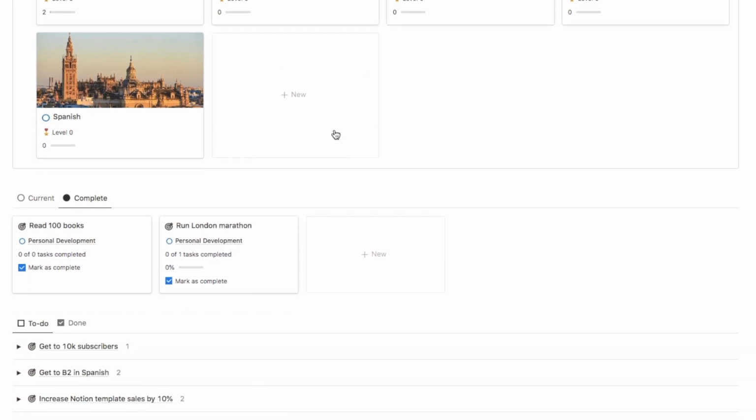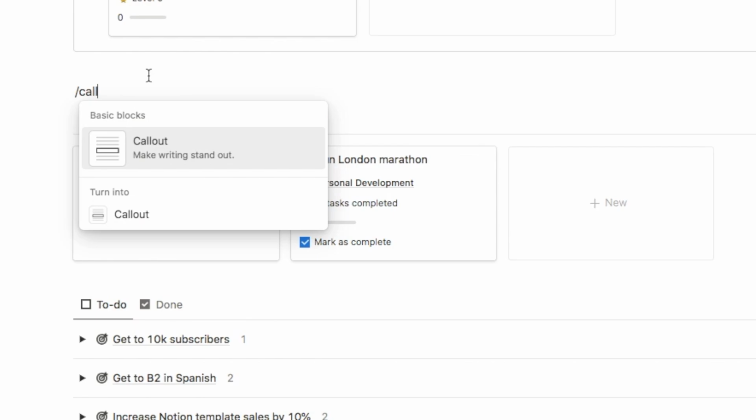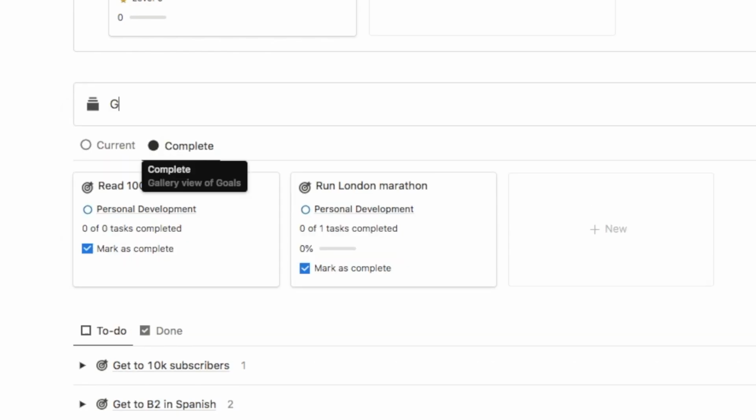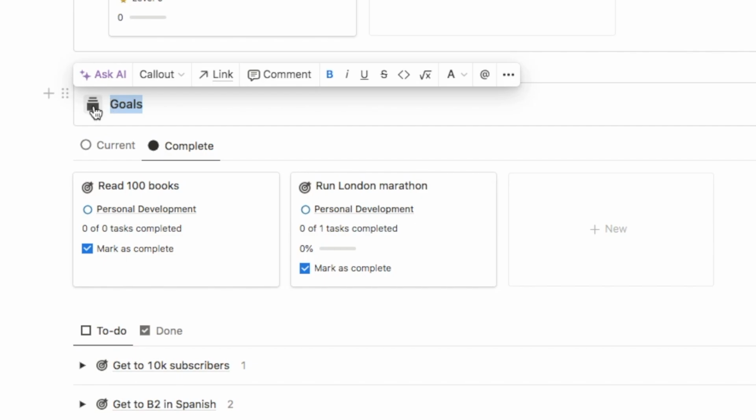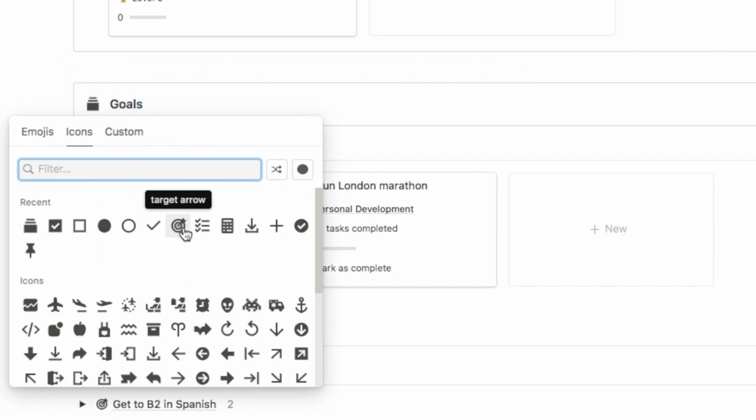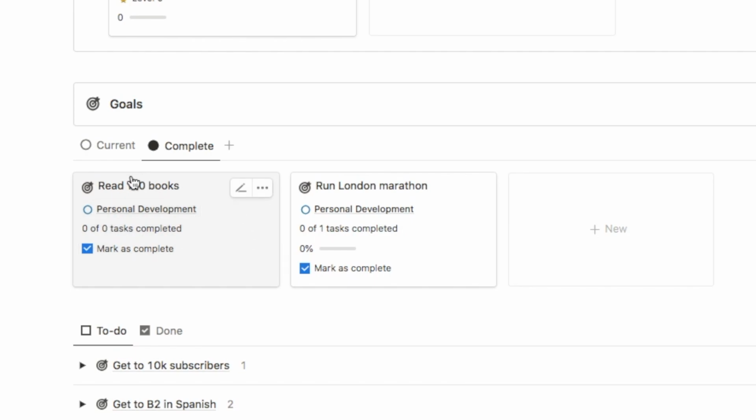We're just going to do the exact same thing for the other 2 databases. So just below this one, let's just add in another callout block. And this one is going to be for our goals database. So I'm going to title it goals, highlight it and bold it. And you can change the icon as well. Let's change it to a target icon. So the goals database is here.